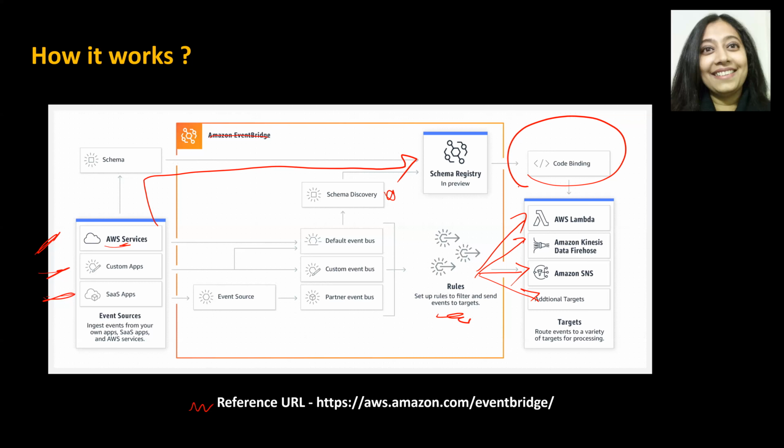For the SaaS apps, especially the ones that are mentioned on the website, there will be schemas available also. But if the schema is not available and you're trying to do some customization, feel free to create and upload that schema in the schema registry. So this is how this particular service works.